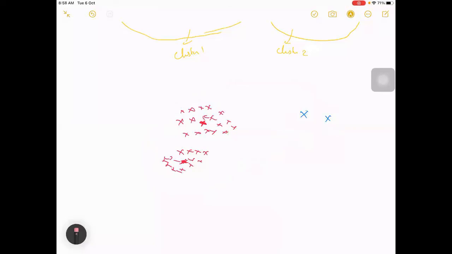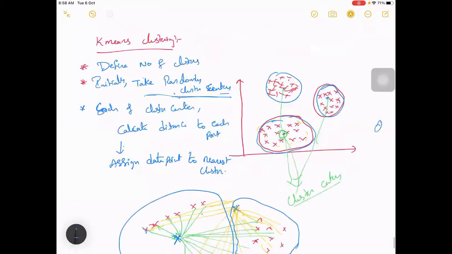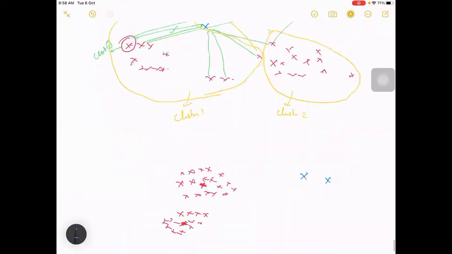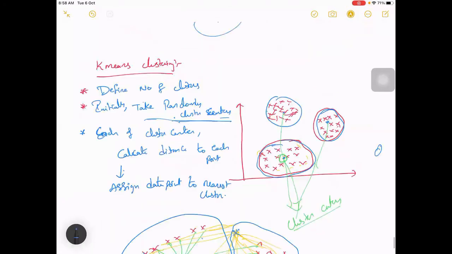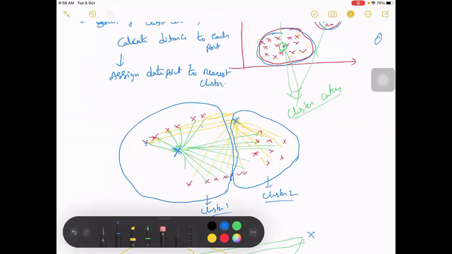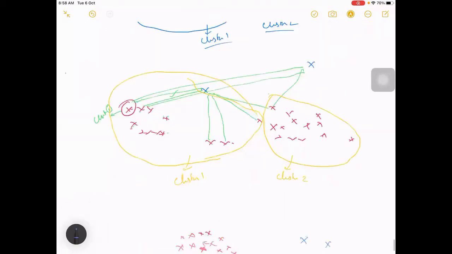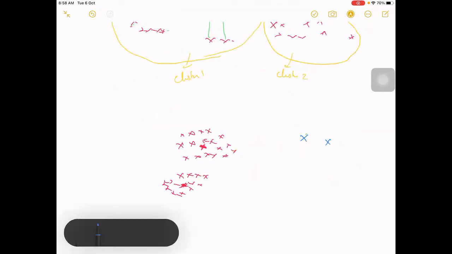So what we do is, it won't be a single iteration, this will run in multiple iterations. Initially, instead of random values, we can also take one of the data points that we have as a cluster center. That is one option, and then this kind of problem won't happen.